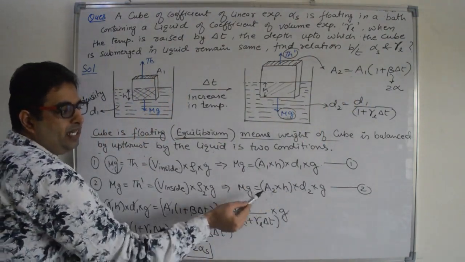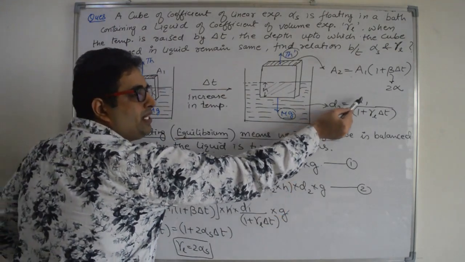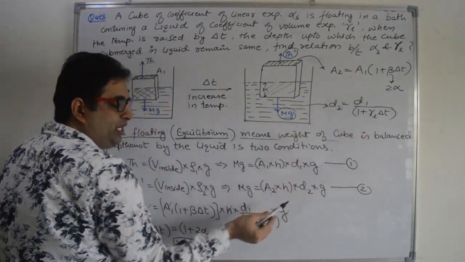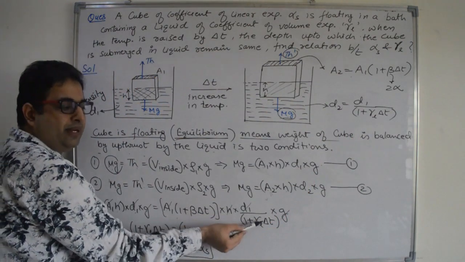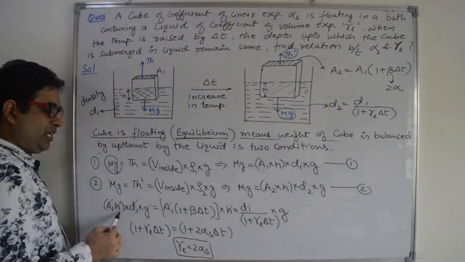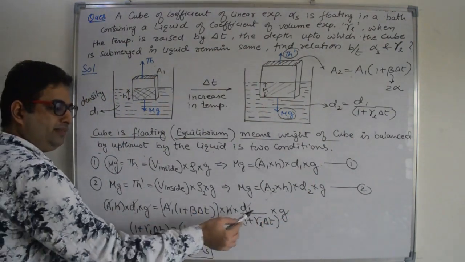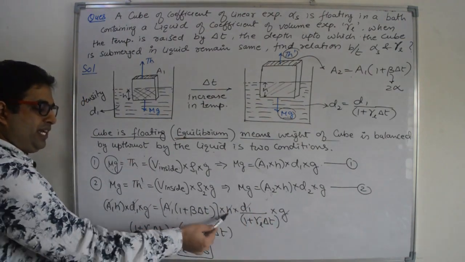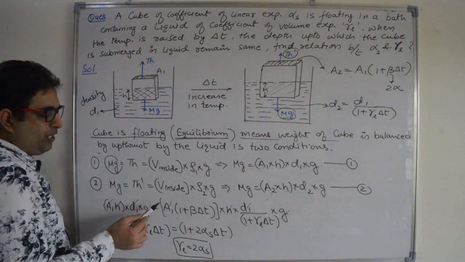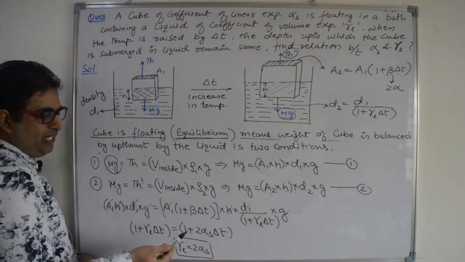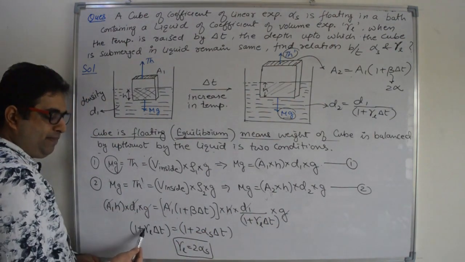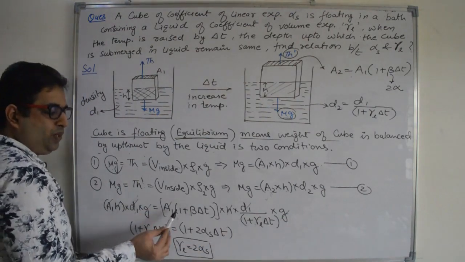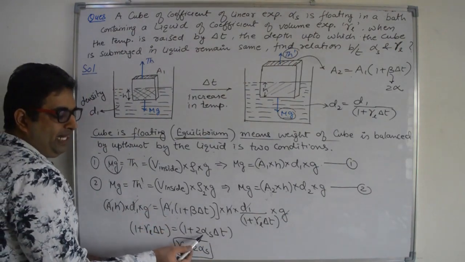H is the same. Density at higher temperature is d1 divided by (1 plus gamma times delta T), times g. So now if we compare, g and g will cancel out, d1 will cancel out, A1 h will cancel out. So what is the final result? The final result will be 1 plus gamma times delta T is equal to 1 plus beta times delta T. What is beta?